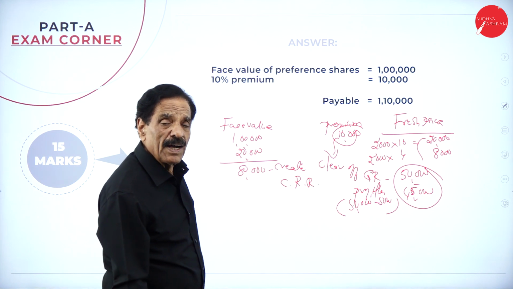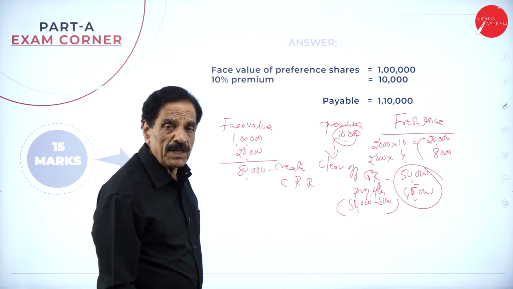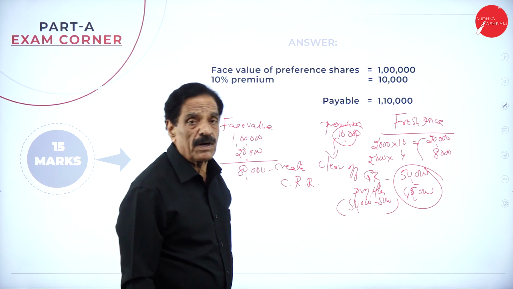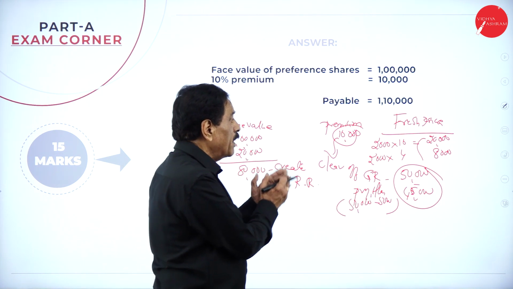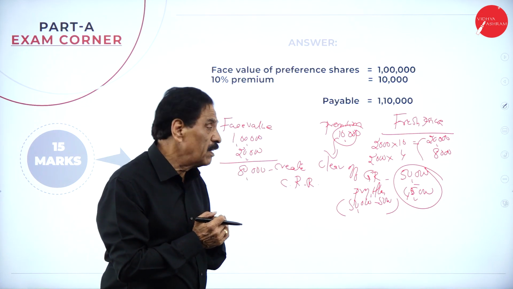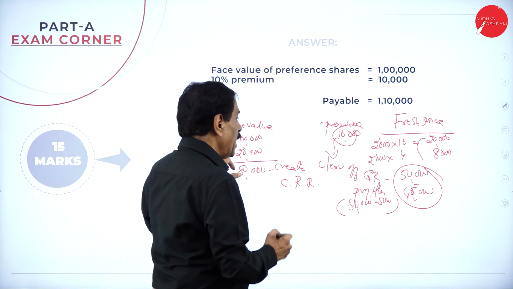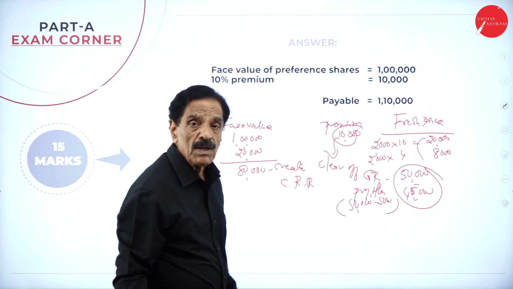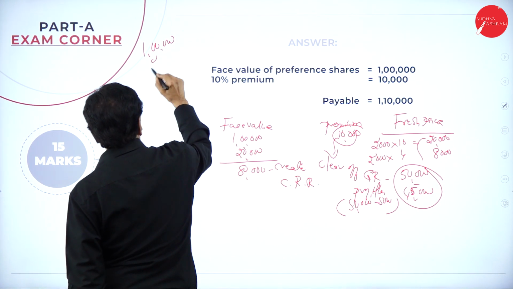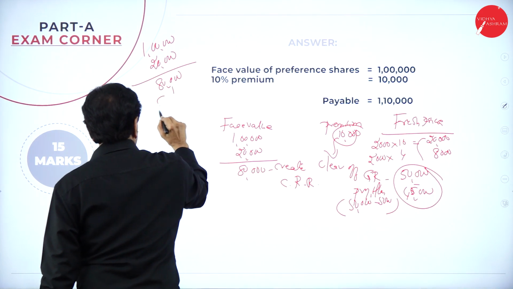So you have to create the CRR. You take 40,000 from the general reserve and 40,000 from the P&L account, or we can take 50,000 from the general reserve and 30,000 from the P&L account to make the CRR. In total, how much do you require? 1 lakh. Out of that, by issuing the share, how much did you get? 20,000 is already received. Premium is already cleared off with the existing. What is the shortage now? Out of 1 lakh, how much have you paid? 20,000. You need 1 lakh rupees payable at face value. How much face value is available? 20,000. How much shortage? This is your shortage.